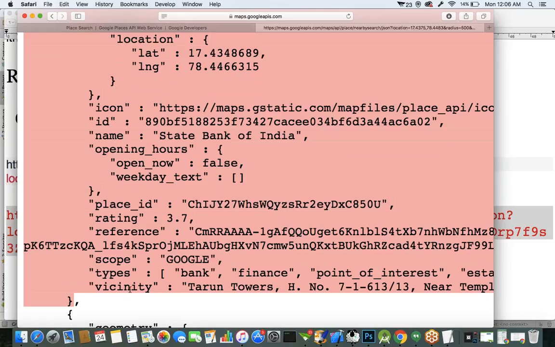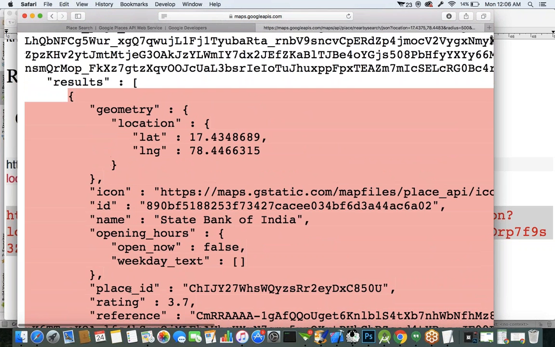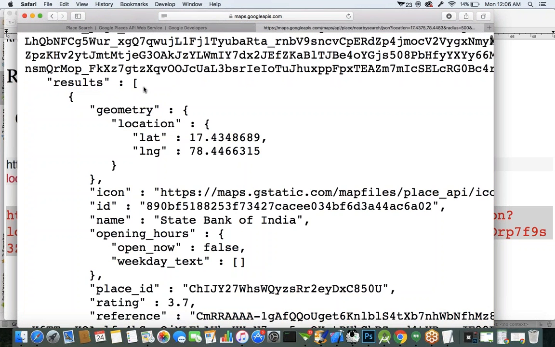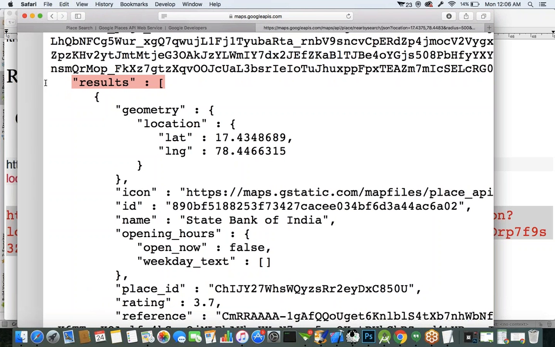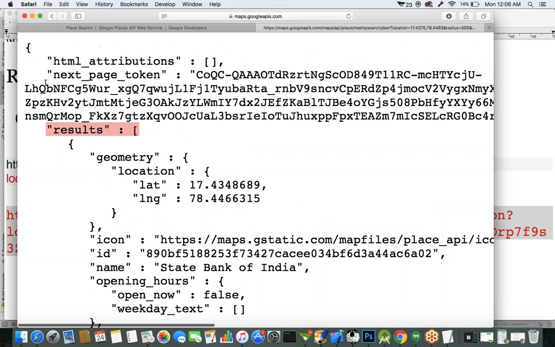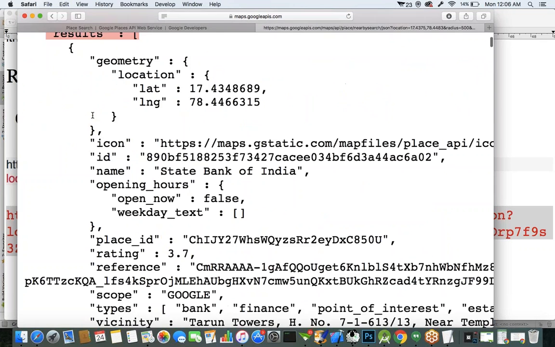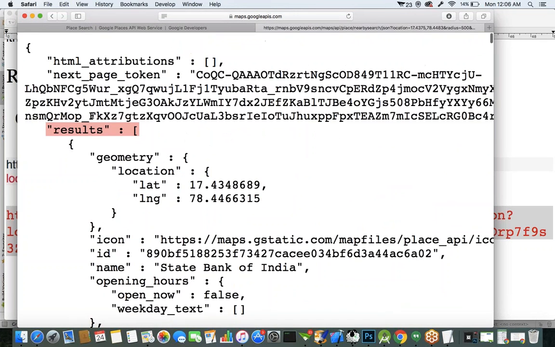Second thing is vicinity we had to define. Like this, we want to maintain multiple records, so we had to create one more class called Results. In that Results class, let's create a list. This is a JSON file; we are getting the response from the server, so we understand that JSON file.